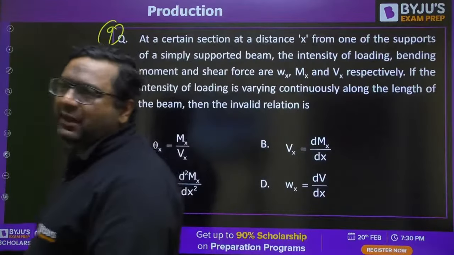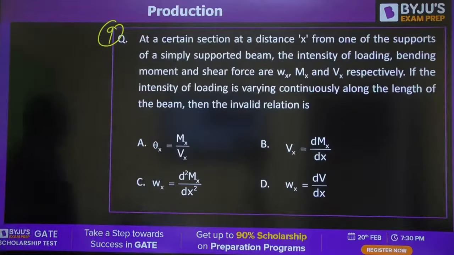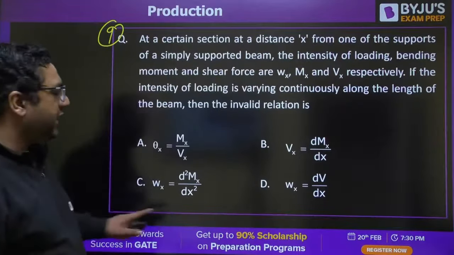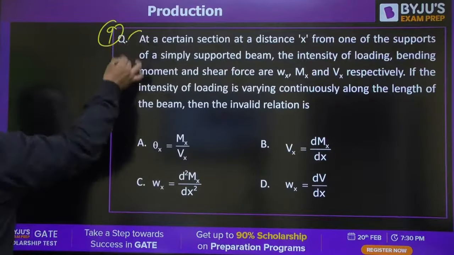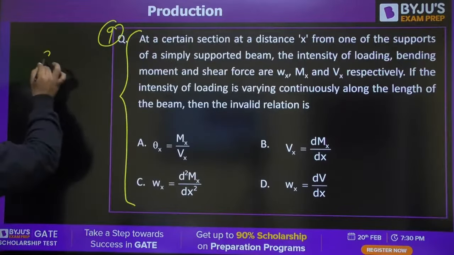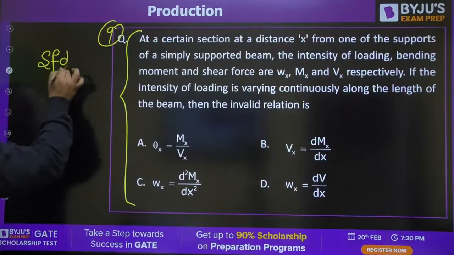That is from SFD BMD. Which of the following relations is not correct? I feel everybody is aware of these things.